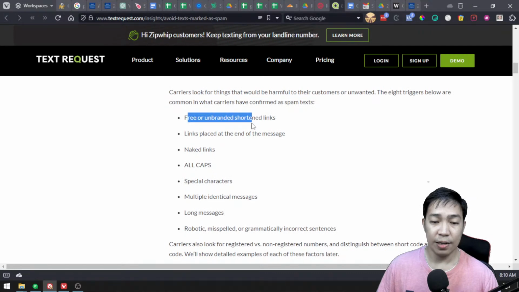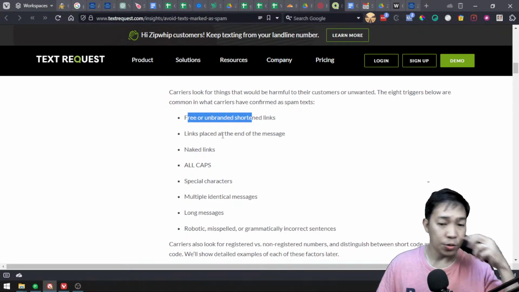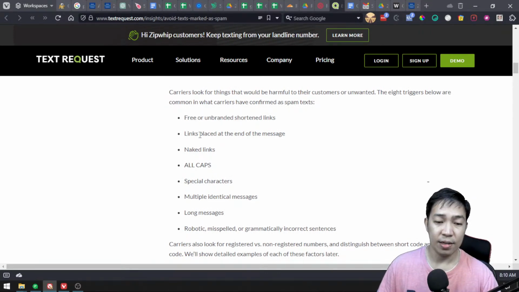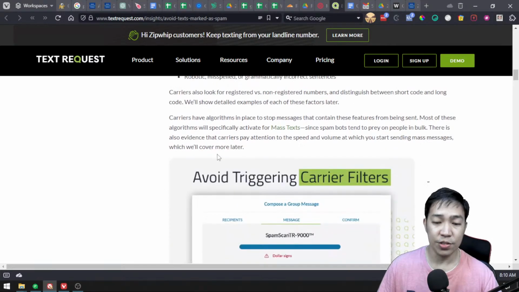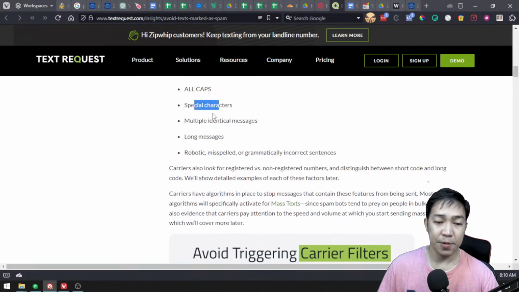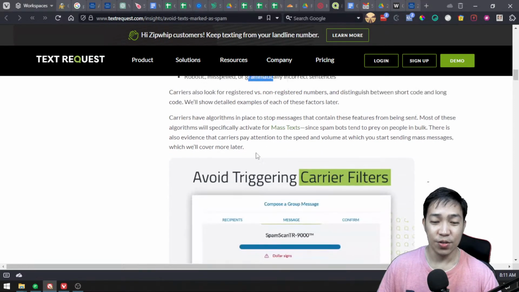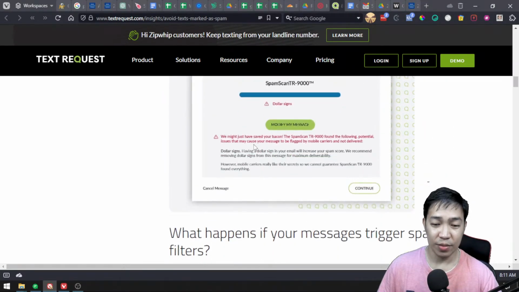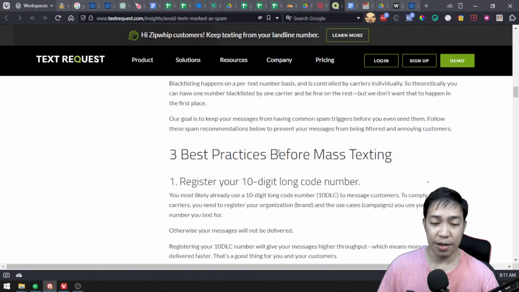Free and branded shortened links, those shortened links like Bitly, are flagged. There are a lot of examples here: all caps, special characters, multiple identical messages, long messages, robotic, misspelled, grammatically incorrect sentences. Those are things you must keep in mind.